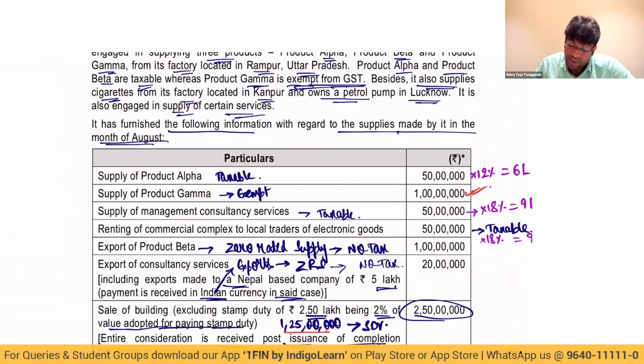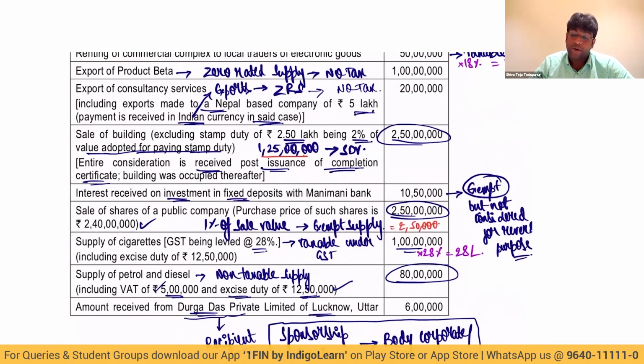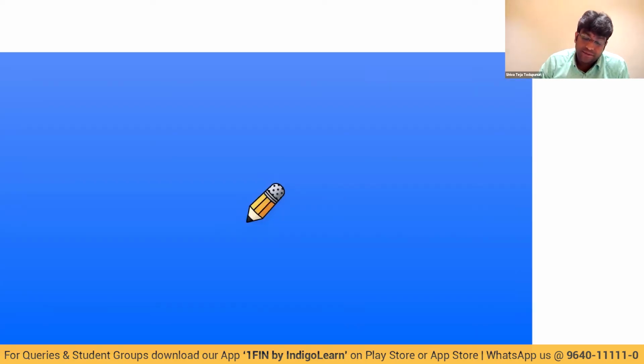No doubt about it. Let me write this way. Separately, let me open one more sheet so that it will be easy for us to write the data. Shall we start writing?